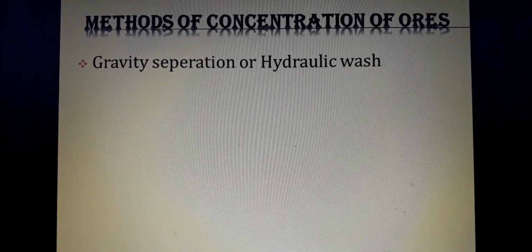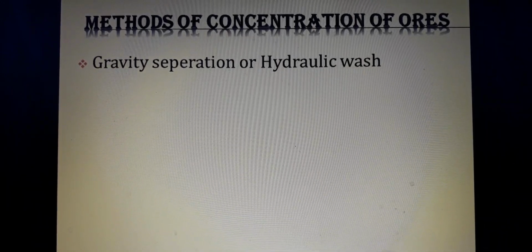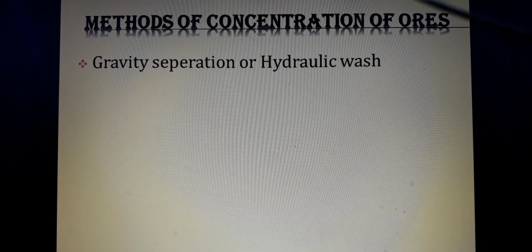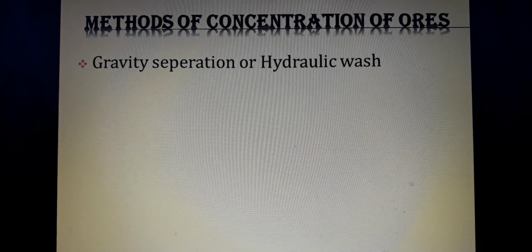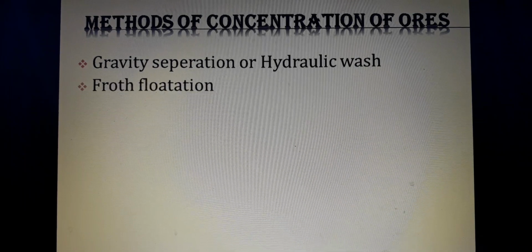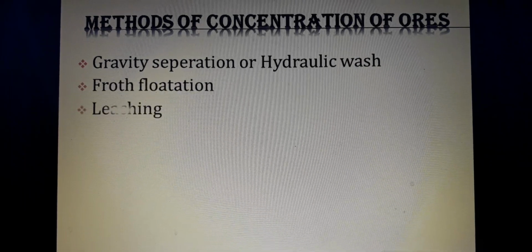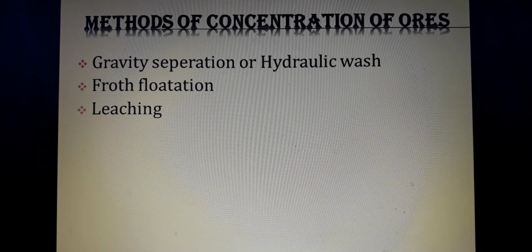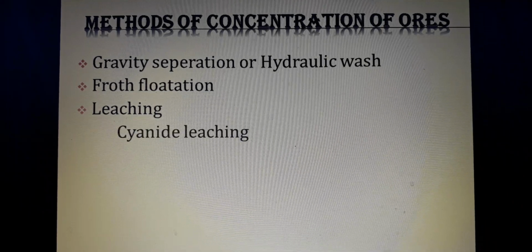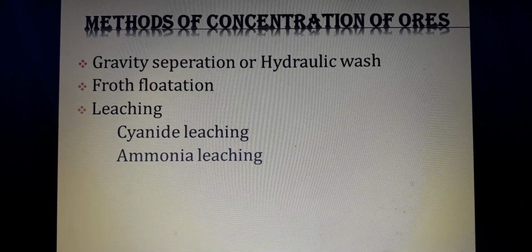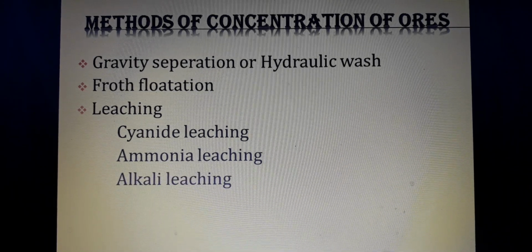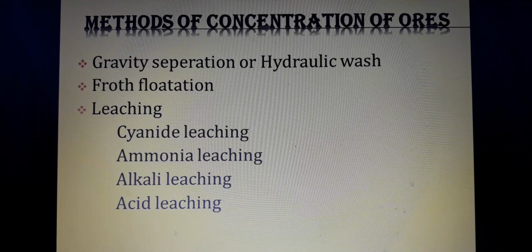Next one is methods of concentration of ores. What are the methods involved in the concentration of ores? First one is gravity separation or hydraulic wash. Second one is froth flotation. Third one is leaching, but leaching contains four processes: cyanide leaching, ammonia leaching, alkali leaching, acid leaching.